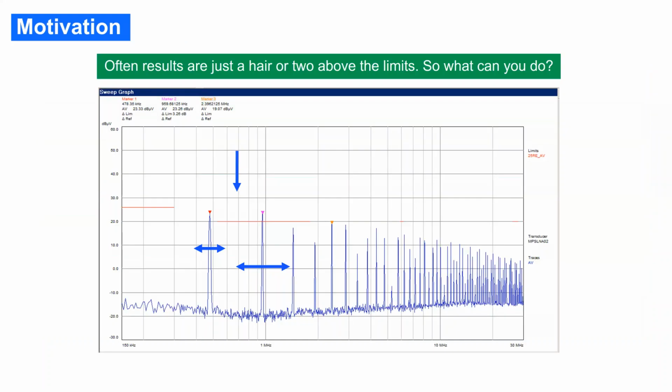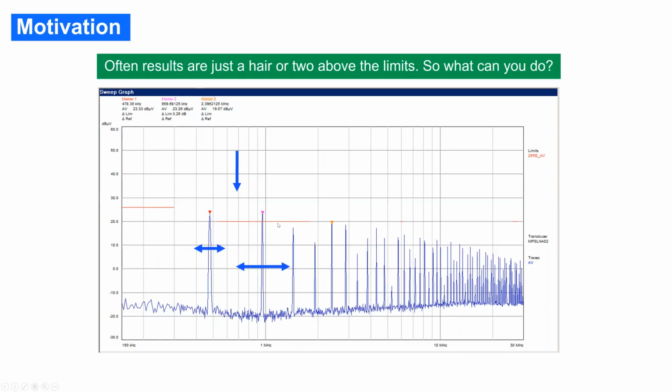Okay, first to the motivation. Typically, if we have a fixed frequency switcher, we get individual spurs, and these spurs are spaced apart typically by the switching frequency. More often than not, we get spurs which violate limits we get from our customer base. That could be OEM limits, or legal limits you have. Now you have to do something as a designer to keep them below the limit lines.